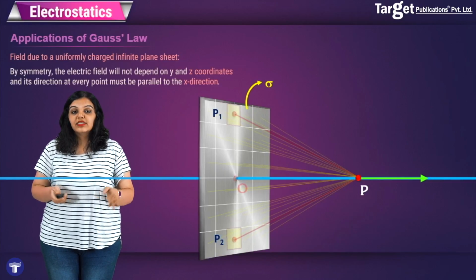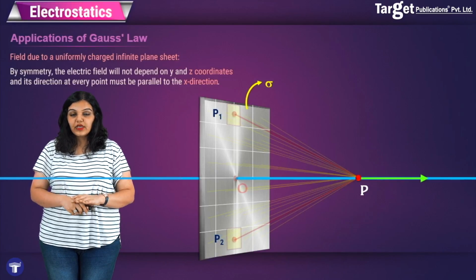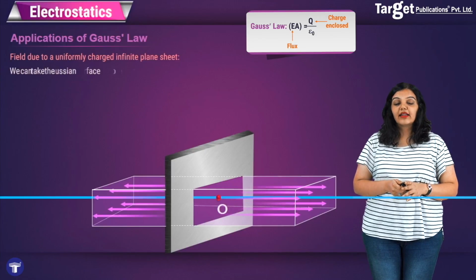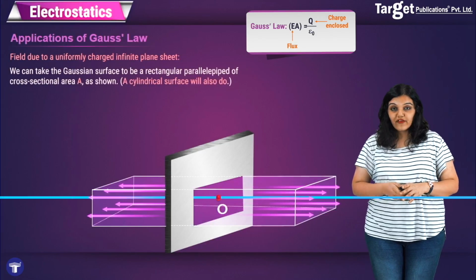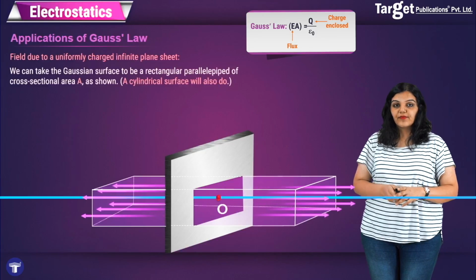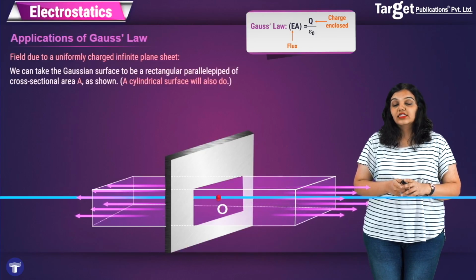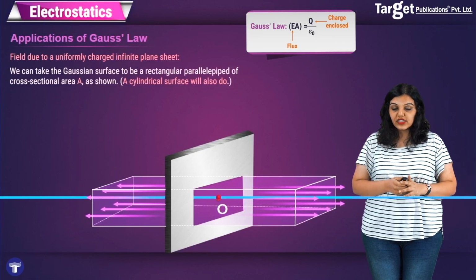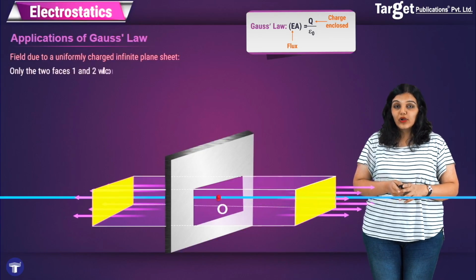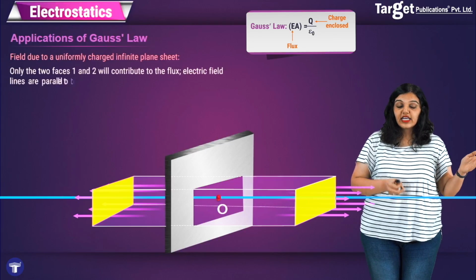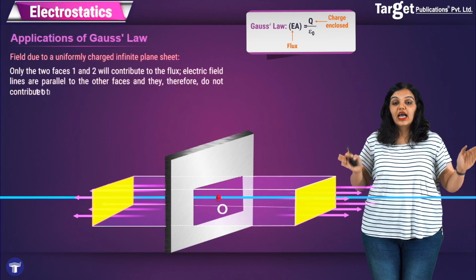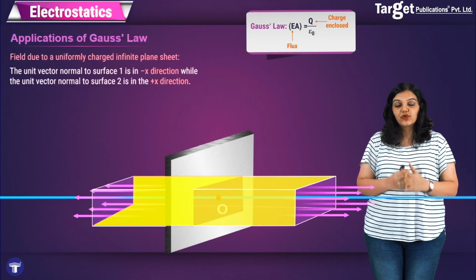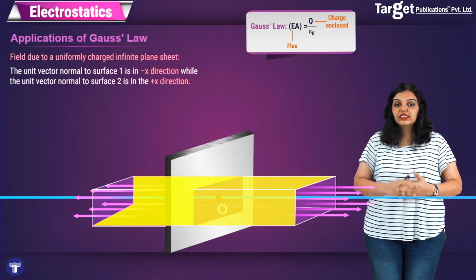Now from the same argument, I will now apply the Gauss's law. What I need is a Gaussian surface. In this case, I will take a rectangular parallelepiped as my Gaussian surface. Of course, you can also take a cylindrical surface. This rectangular parallelepiped has a cross-sectional area A, and remember the area vector always points away from the surface. In this case, you will see that only the surfaces which are on the left and right of the rectangular parallelepiped have flux passing through them, whereas the yellow highlighted surfaces have no flux passing through them, because the electric field is parallel to these four surfaces.